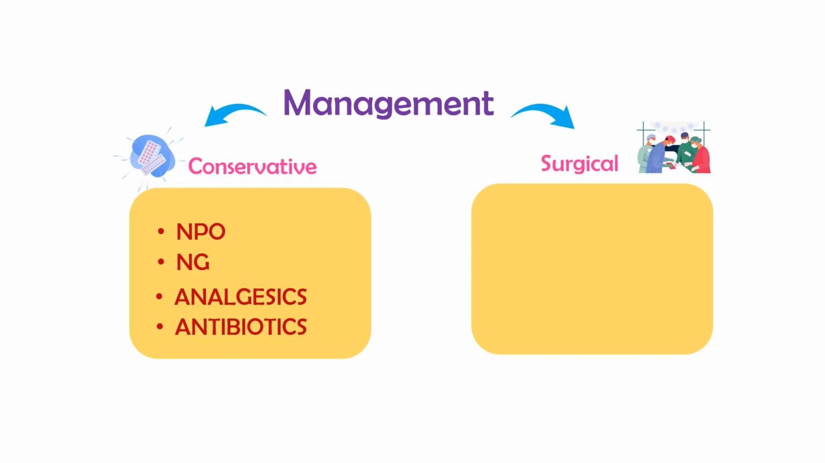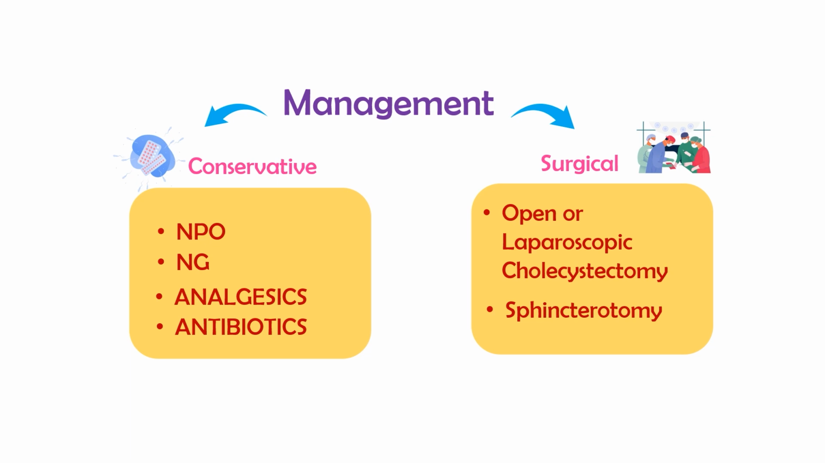But if the patient is having severe disease, you will have to go for open or laparoscopic cholecystectomy, which involves the removal of the gallbladder. Laparoscopic cholecystectomy obviously is more advanced, has more advantages as well, and is preferred over open these days. But what about the elderly patients? Those who cannot withstand the surgery will have to opt for sphincterotomy. In sphincterotomy, you can relieve the symptoms by providing drainage and relieving the obstruction.